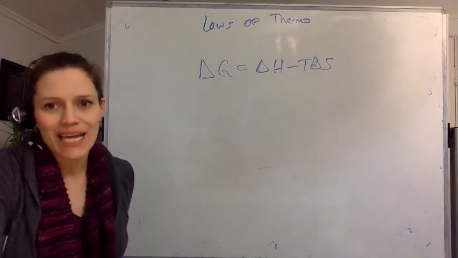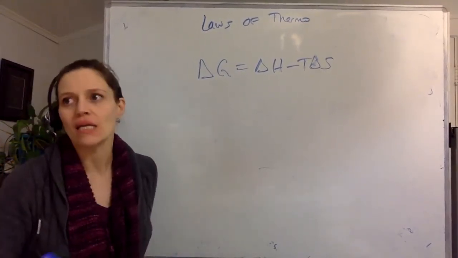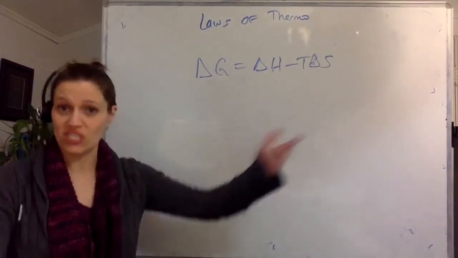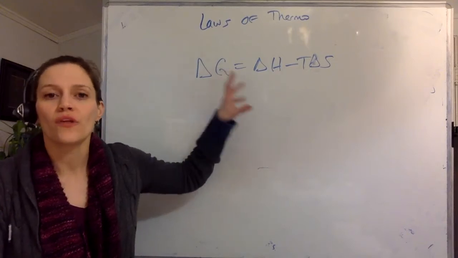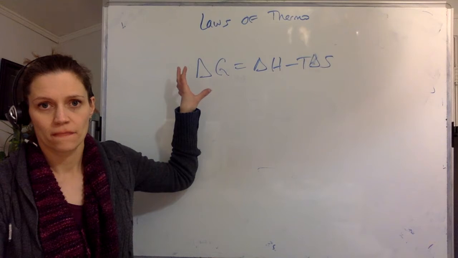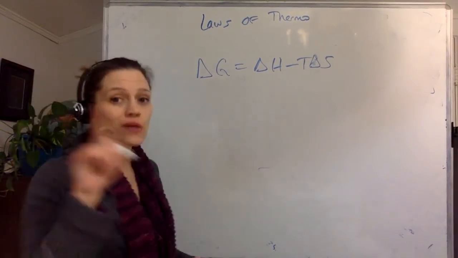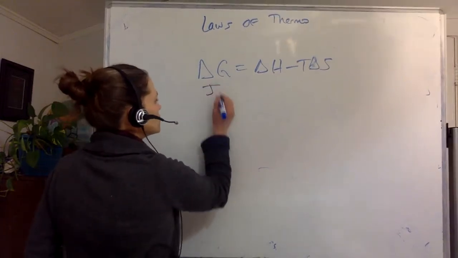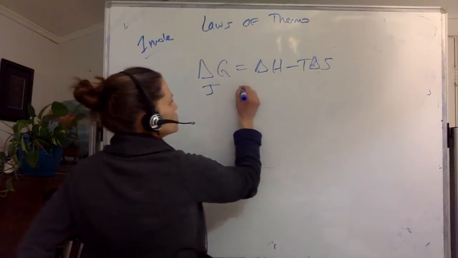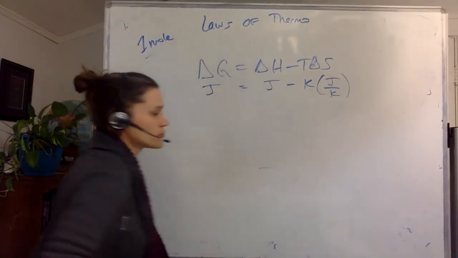Okay, so delta G is equal to delta H minus T delta S. What does this mean? For my biochemists in the room, you've seen this a gazillion times. For my chemists in the room, you've seen this a gazillion times. I want you to think about what this function says. Okay. Not all energies are created equal. Let's look at units. Again, you can do all of pChem with a unit analysis. Joules, and we're just going to assume 1 mole of my system. That way I don't have to carry the moles. Joules is equal to joules minus Kelvin times joules per Kelvin.